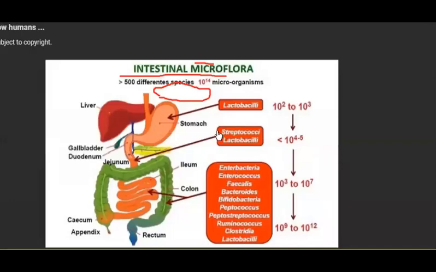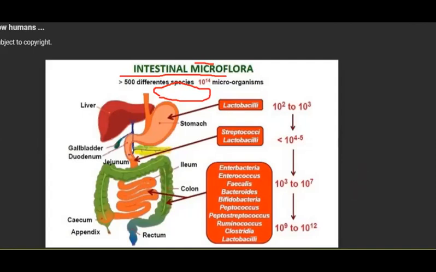So no, streptococci is just your small intestine flora. Okay, so now you see there are so many bacteria in your large intestine. These are your normal flora. All these names written over here are your normal flora.